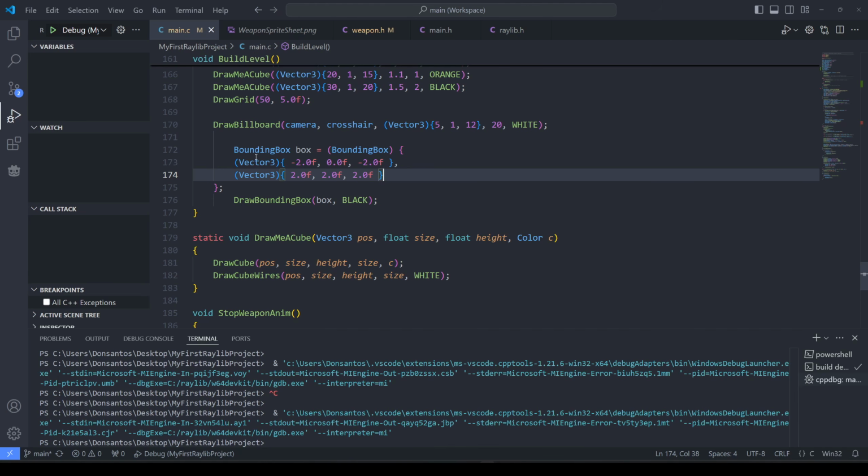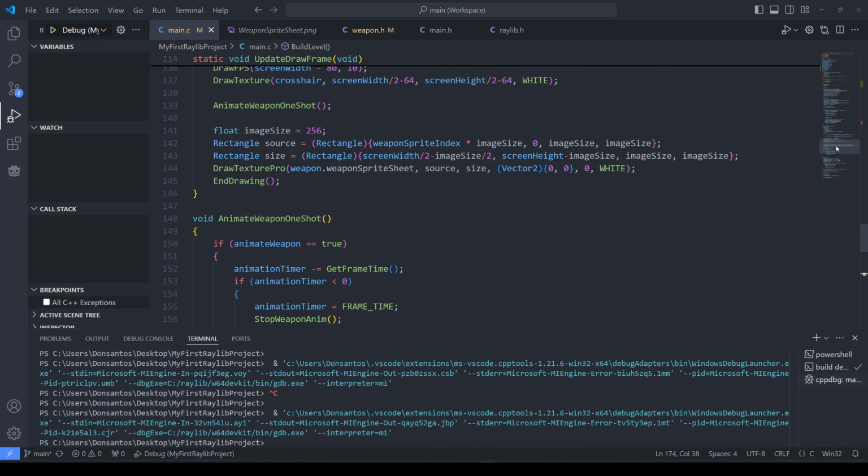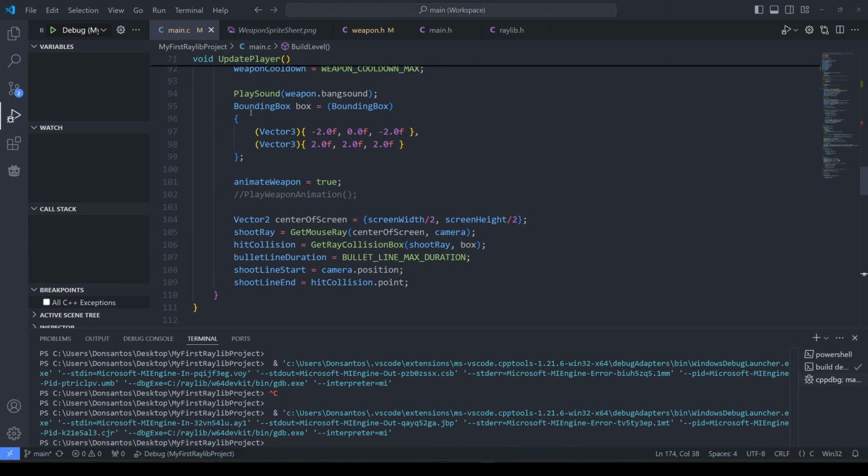It seems like we need to check against the bounding box each frame. And in the shoot script, I also need to check against the bounding box every time. You can see here, hit collision, get collision box between the ray and the box. So if I have 20, 30, 50 boxes in my script, I'll need to create a loop here and loop through this for every box in my level.